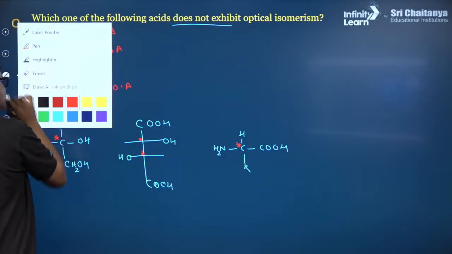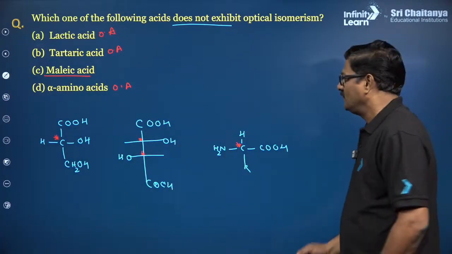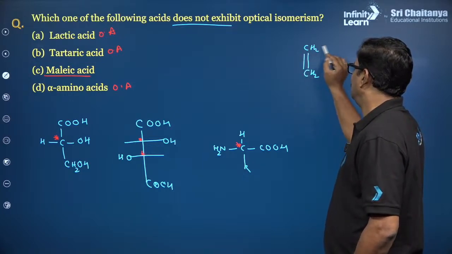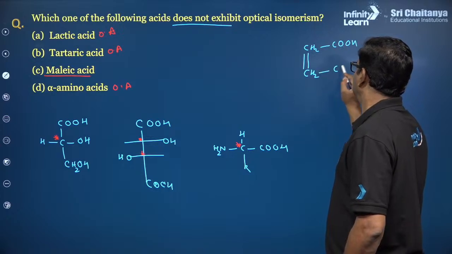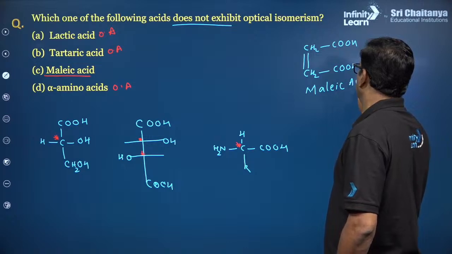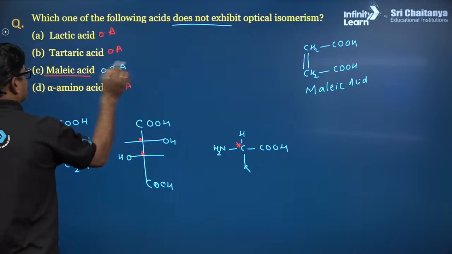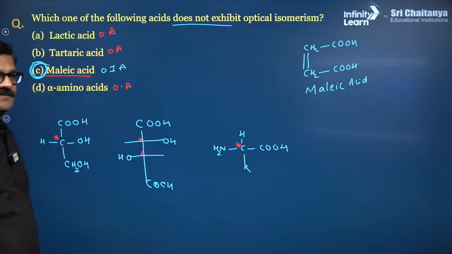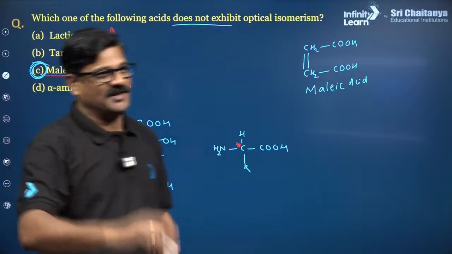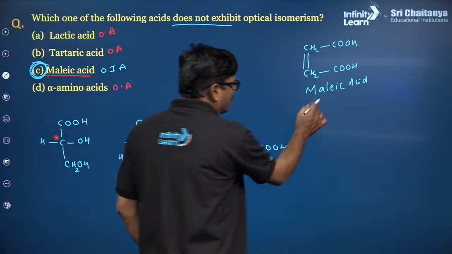What is this malic acid? Where do you see this malic acid? Apples contain malic acid. You are going to have CH2 double bond CH2, and COOH and COOH. This is called malic acid, and it does not have a chiral center. It is optically inactive. So my answer for this question is going to be C. Thank you very much, and prayers for your betterment also. And malic acid does not show optical activity,